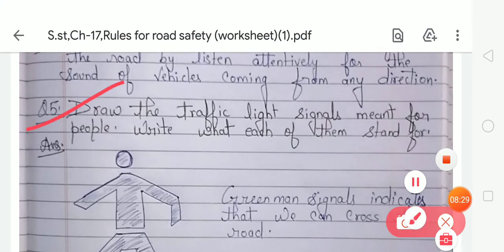Your question number 5 is, draw the traffic light signals meant for people and write what each of them stands for. So students, in this question they are asking about the traffic light signals for people and what each of them stands for. There are two traffic light signals for people. First one is the green man signal, second one is the red man signal.